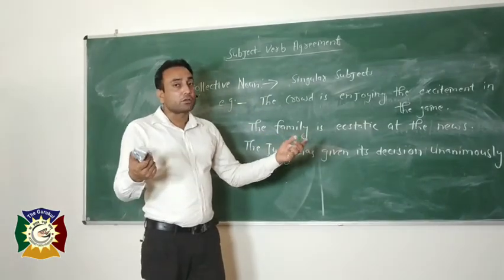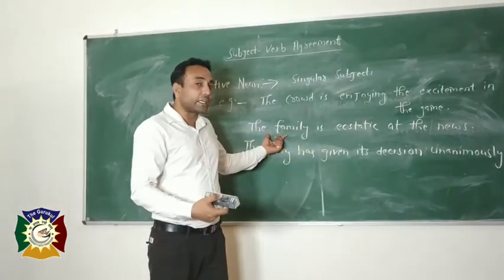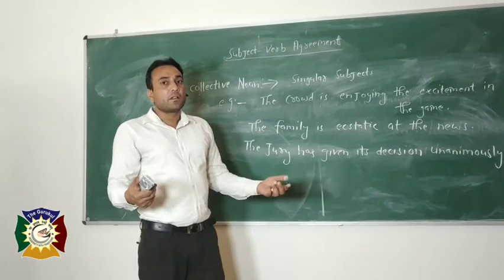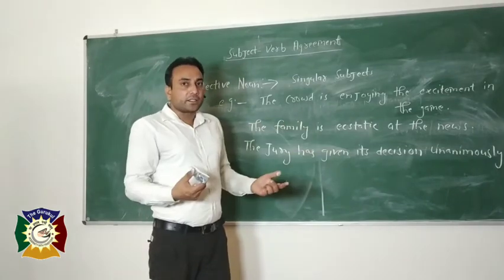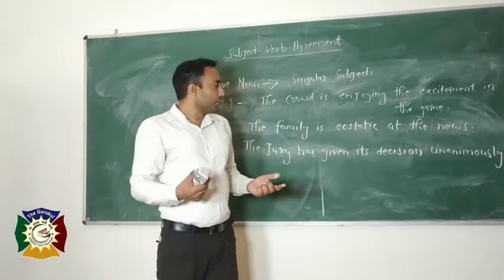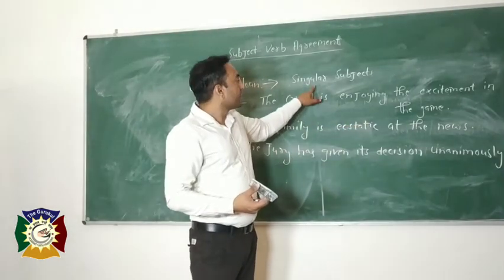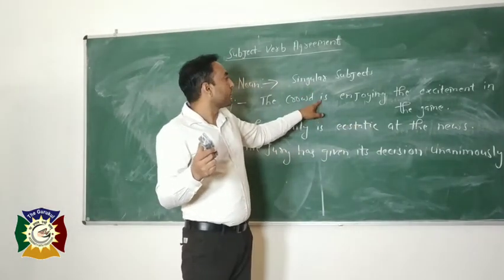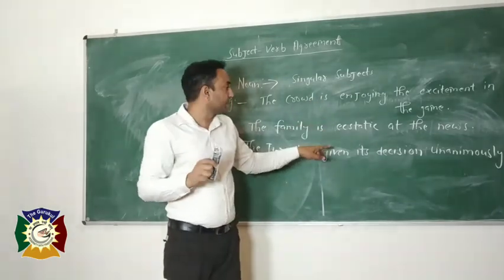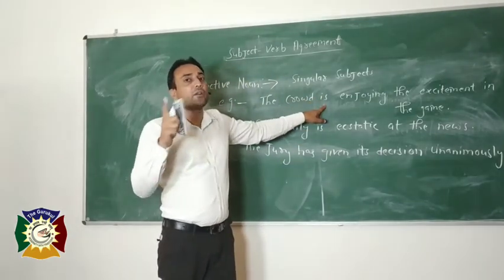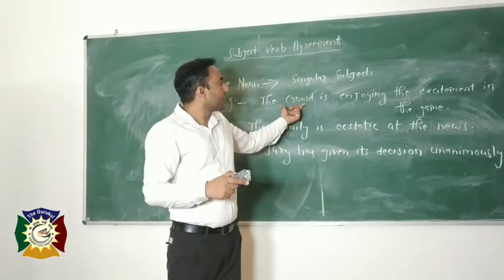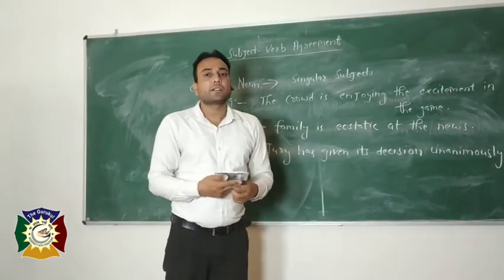The family also involves lots of members, so this is also a collective noun. Jury means a group of judges, so it is also a collective noun. But the verb is always singular. It always demands a singular verb. The crowd is. Why not are? Because a collective noun is always used as a singular.